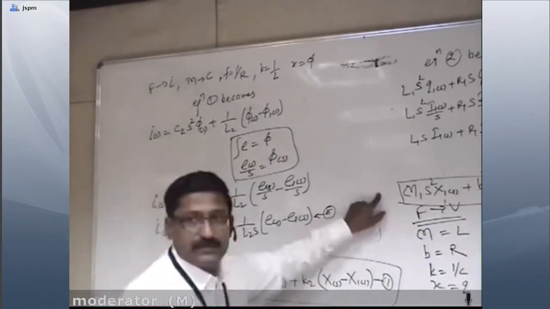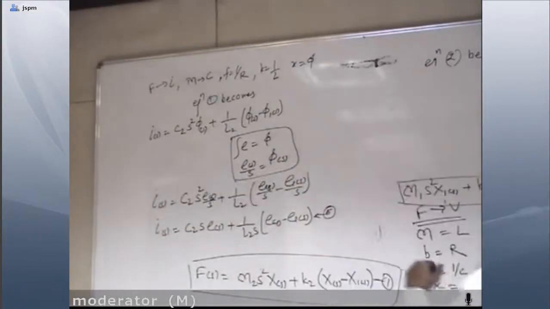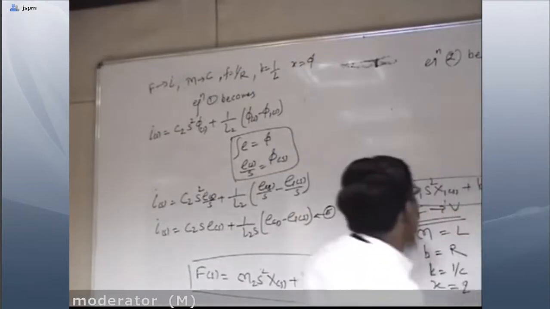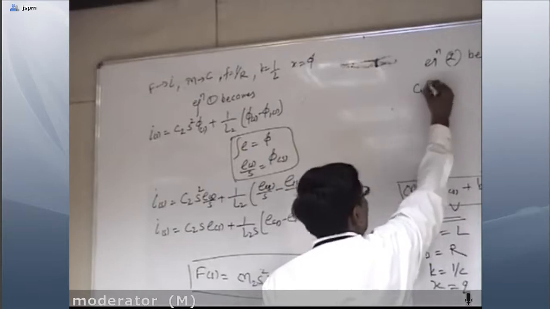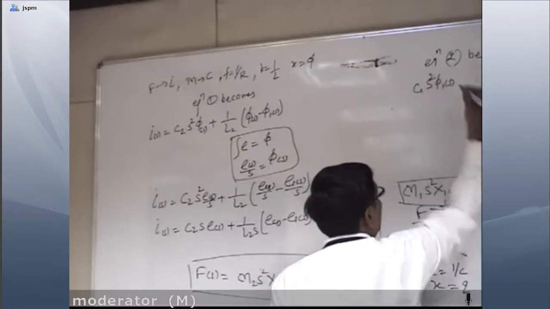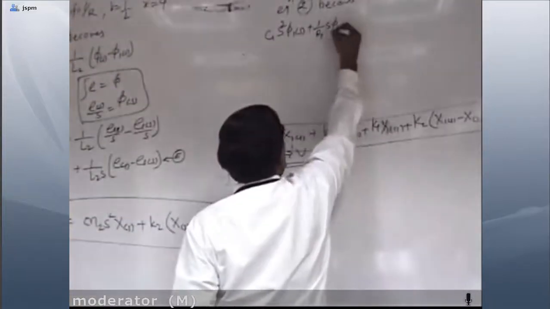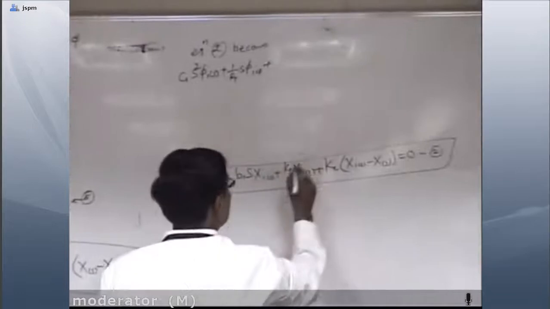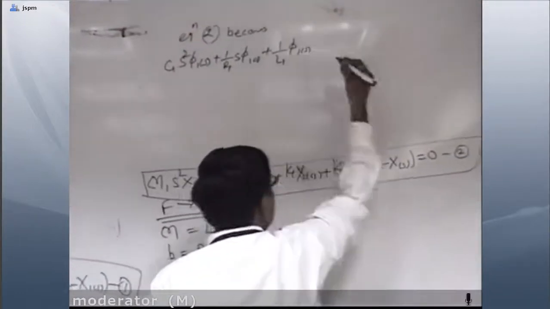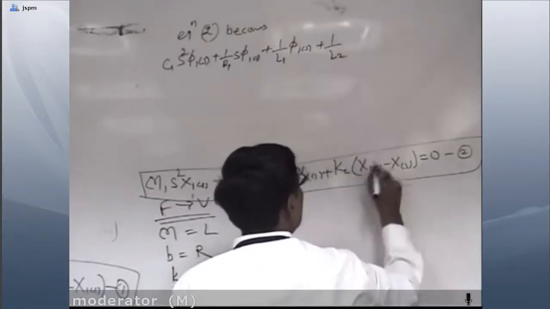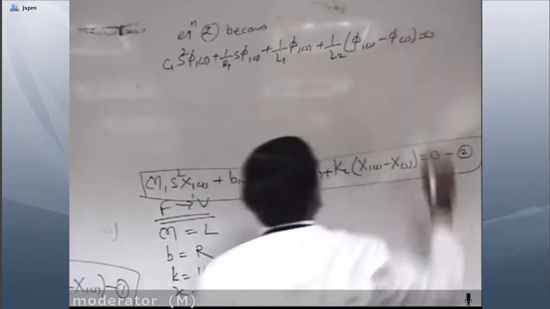Now we'll go with the second equation. We have to convert this second equation into the current analogy equation. So equation number 2 becomes: C1 S square phi 1 of S plus 1 by R1 S phi 1 of S plus K1, that is 1 by L1 phi 1 of S plus 1 by L2 phi 1 of S minus phi of S is equal to 0.